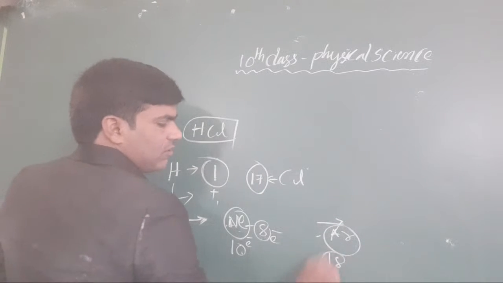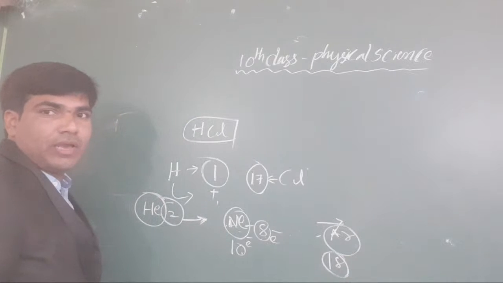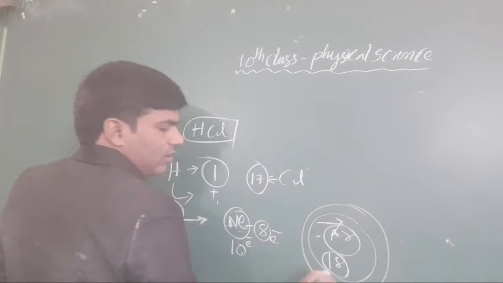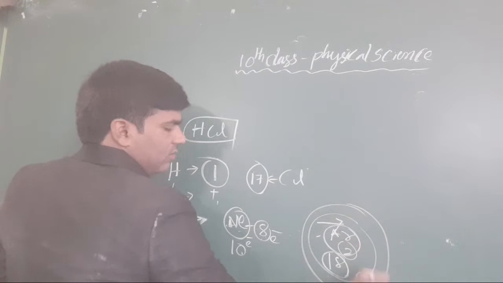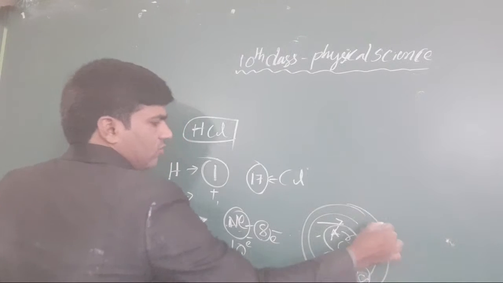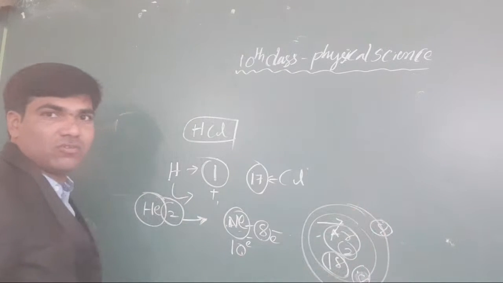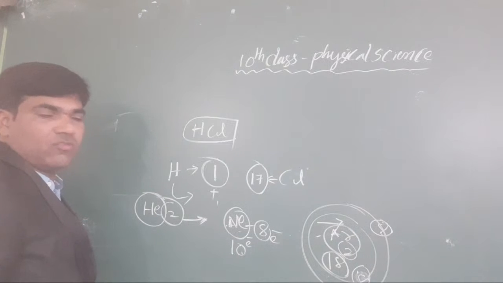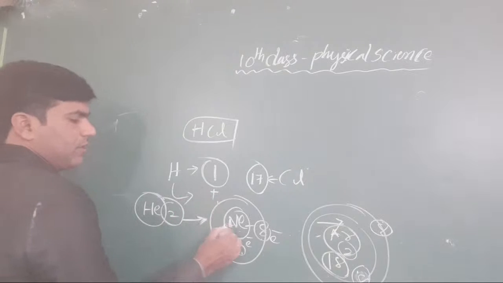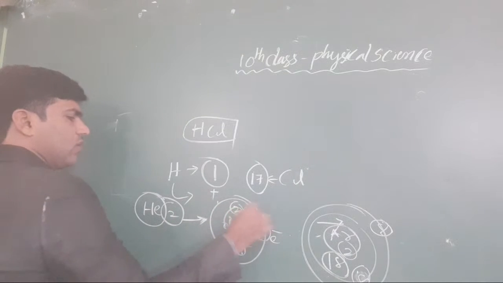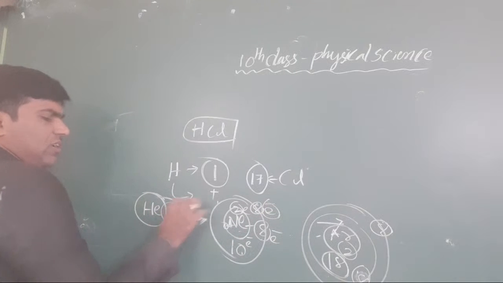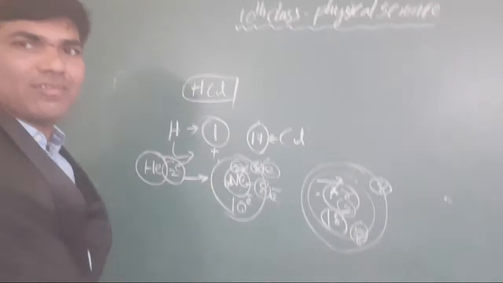Argon atomic number is how much? 18. Yes, outermost orbital means what? 3 orbitals are there. In this one 2 electrons, in this one 10 electrons, in this one 8 electrons, in this one again 8 electrons. Okay, clear or not, all the students? Suppose you take neon, it will contain 2 orbits, there are 2 electrons and 8 electrons. Helium contains 2 electrons. Clear or not, all the students?